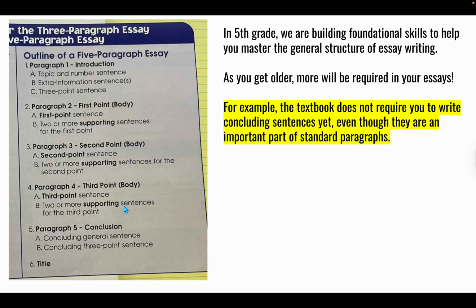So here's an outline of a 5-paragraph essay from the textbook. Parents, please keep in mind, I know this is super, super simple, and you're probably freaking out, like, oh my goodness, there's not even a concluding sentence. What is going on? So just keep in mind, we're doing baby steps in 5th grade. This is our first expository 5-paragraph essay.